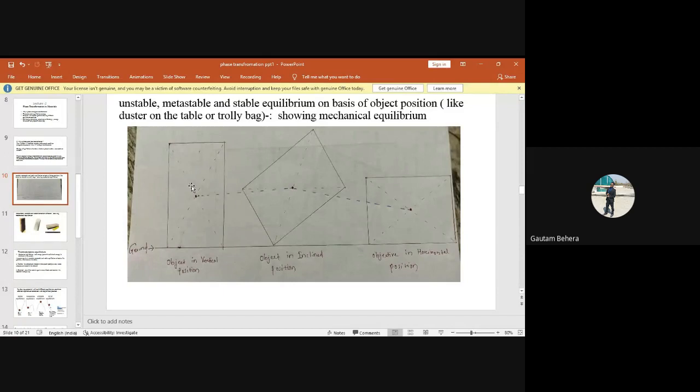So the position of the object will decide. The concept behind it is that here the position means we are talking about the center of gravity, or in other words the potential energy, or energy of the system. So the energy of the system may vary with the position, or here I am talking about the center of gravity. The center of gravity changes with the change in the position of the system. If the system position changes, the center of gravity will change, and that will decide whether the system is in stable, metastable or unstable equilibrium, right?